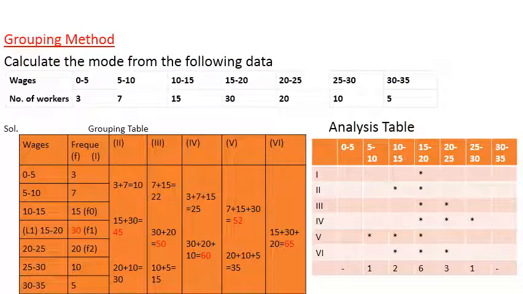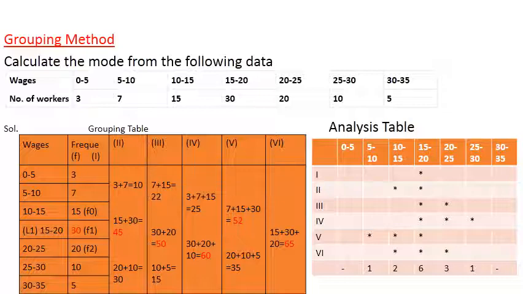So we will mark that class interval in the first column. And in the second it is 45, whose components are 15 and 30, and the corresponding classes are 10 to 15 and 15 to 20. So we mark 10 to 15 and 15 to 20.